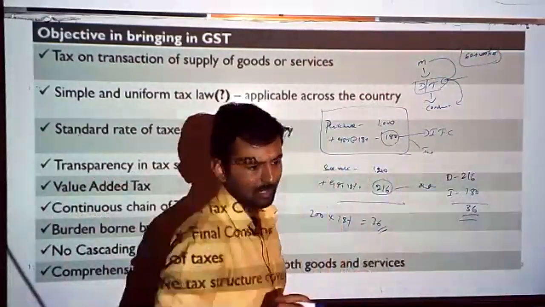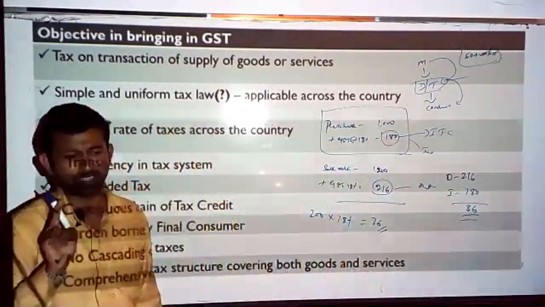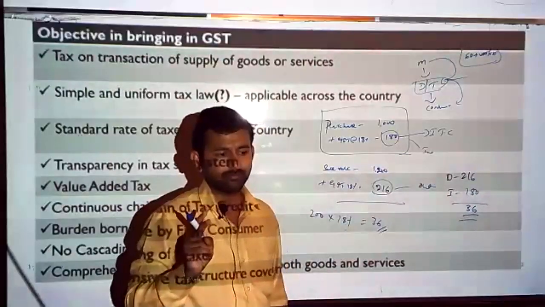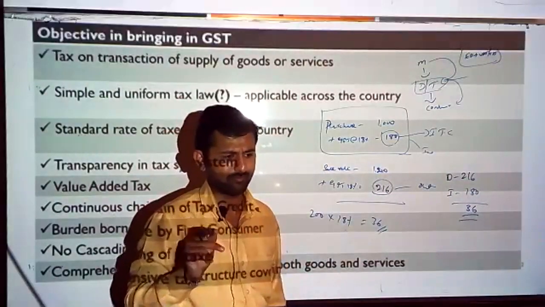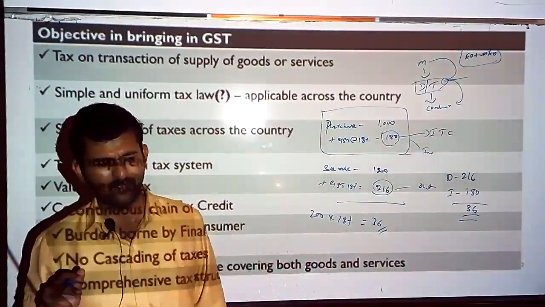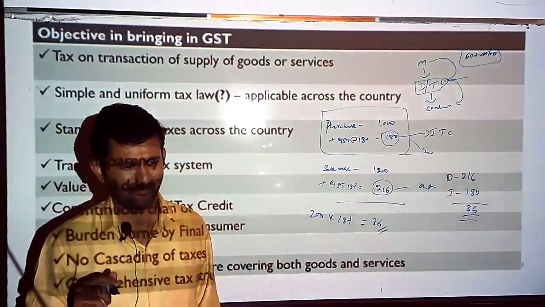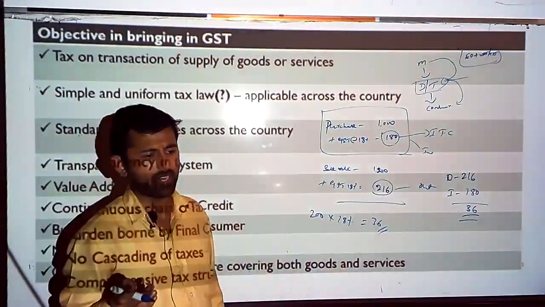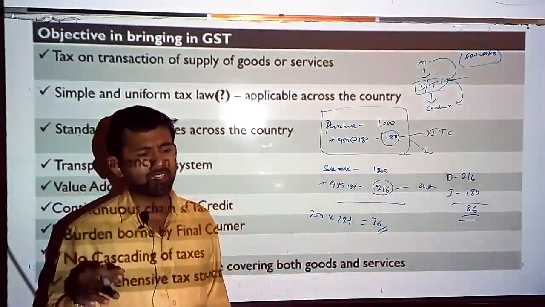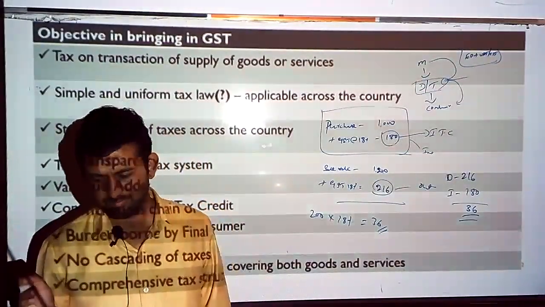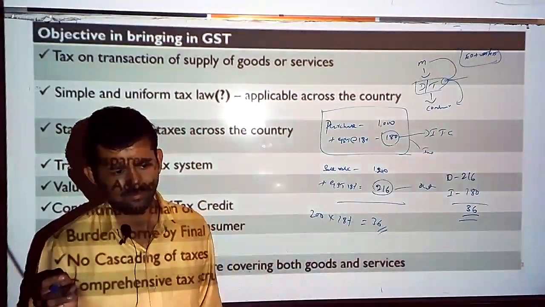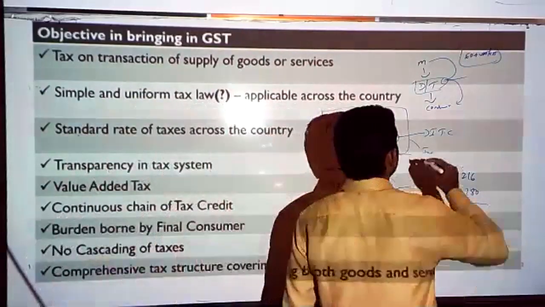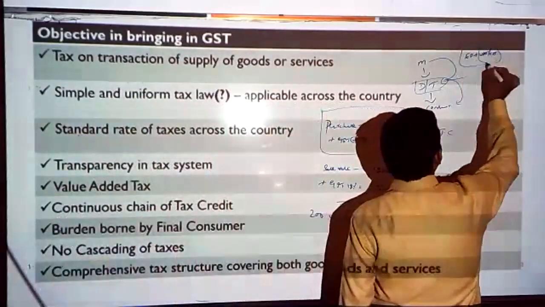was he taking input tax credit on both? Whether he was taking the credit, both excise duty and VAT, which tax was the dealer taking the credit of? Earlier, the dealer used to take only VAT credit.